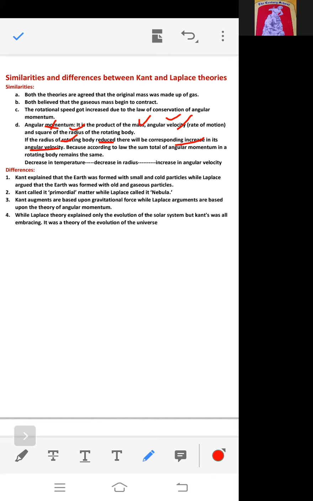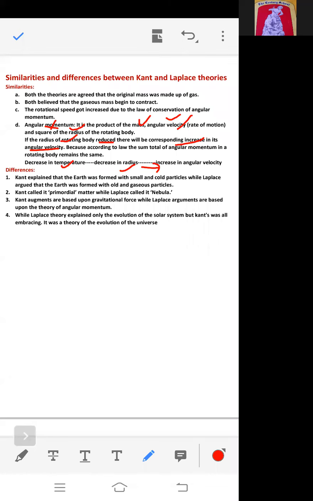A decrease in temperature leads to a decrease in radius. A decrease in radius leads to an increase in angular velocity, and due to the increase in angular velocity, the speed of the rotating body will increase. All this was described by Kant and Laplace. Both agreed on this law of angular momentum. Still, there are some differences between the two theories.